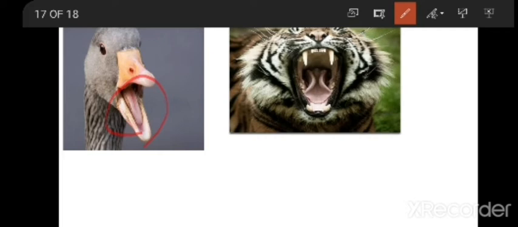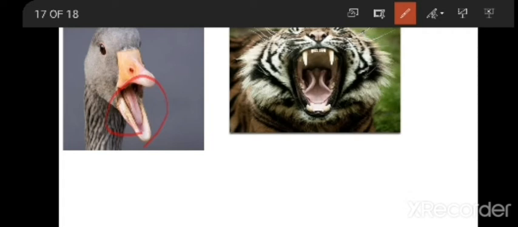And if you see, similarly, fishes in the water also have teeth-like structures for the same purpose. They also have to take the food, no? So fishes and ducks have the same type of structures. And if you see here, the tiger: if you observe a tiger, it doesn't have any beak, but it has sharp teeth.